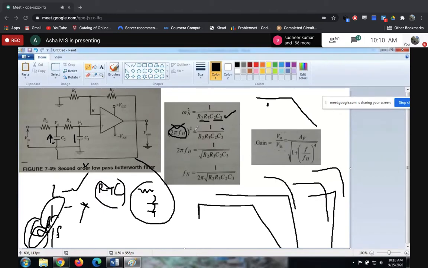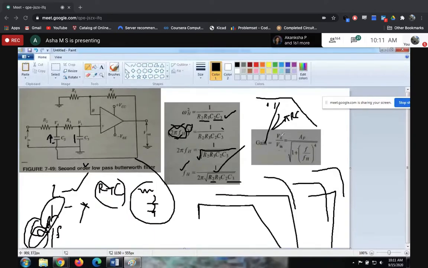Here, in place of omega, we have just substituted 2 pi fh. When you remove the square, it becomes the square root. Square root of 1 is nothing but 1, so there is no need to represent it in the numerator, only in the denominator. Keeping fh here, we are sending the 2 pi to this side. So this is the value of fh. In the previous low pass, what was the value of fh? 1 divided by 2 pi RC, we just discussed, you remember? So here, what is the value of fh? 2 pi into root of R2, R3, C2, C3, because we have two resistors and two capacitors.